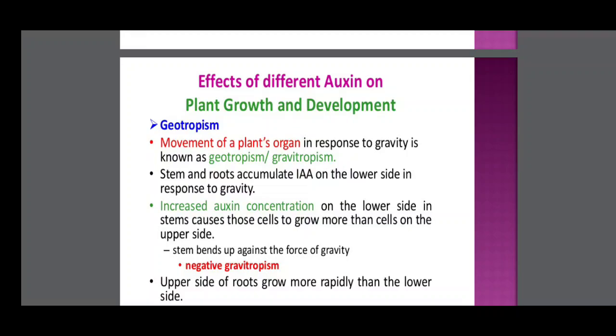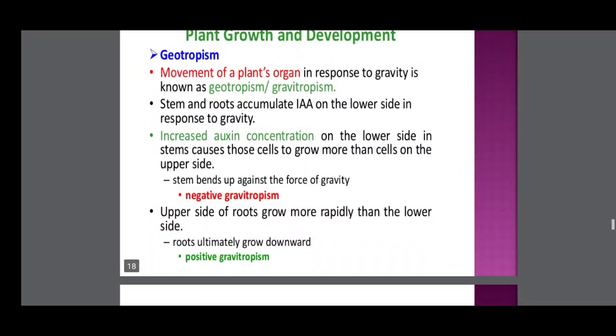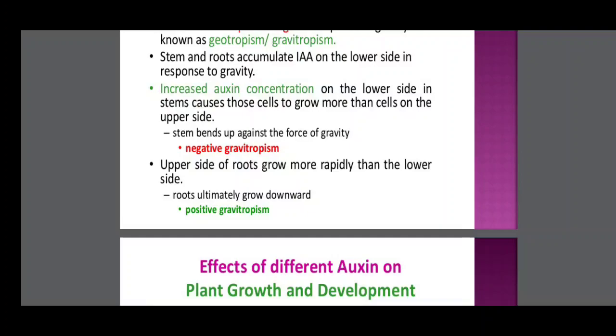Geotropism. Movement of plant's organ in response to gravity is known as geotropism, gravitropism. Stem and roots accumulate IAA on the lower side in response to gravity. Increased auxin content on the lower side in the stem causes those cells to grow more than cells on the upper side. Stem bends up against the force of gravity. Negative gravitropism. Upper side of roots grow more rapidly than the lower side. Roots ultimately grow downward. That is the positive gravitropism.